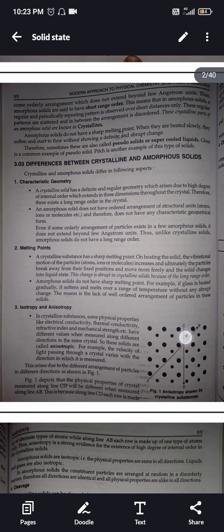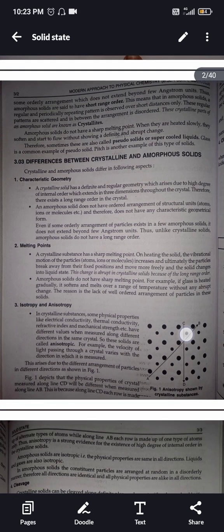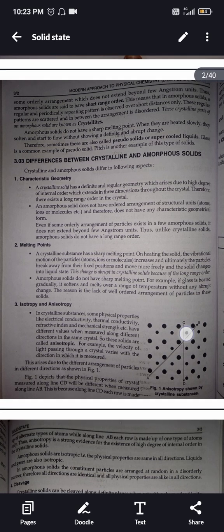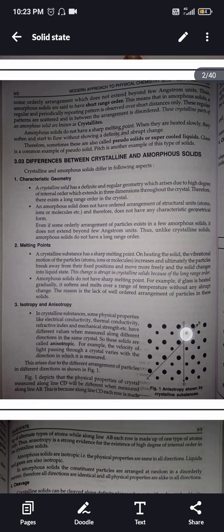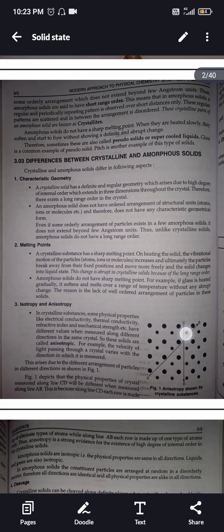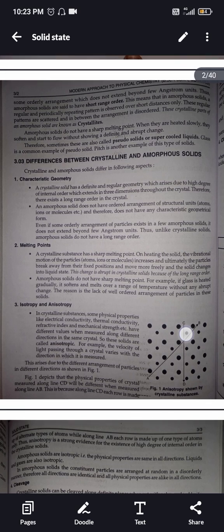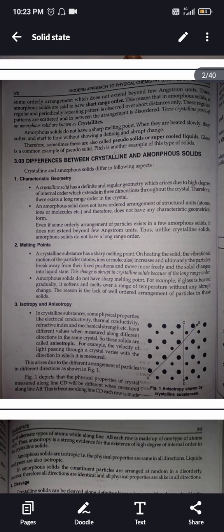On the basis of melting point, a crystalline substance has a sharp melting point. On heating the solid, the vibrational motion of the particles increases and ultimately the particles break away from their fixed positions and move more freely, and the solid changes into the liquid state. This change is abrupt in a crystalline solid because of the long range order. Amorphous solids do not have a sharp melting point. For example, if glass is heated gradually, it softens and melts over a range of temperature without any abrupt change. The reason is the lack of well ordered arrangement of particles in these solids.